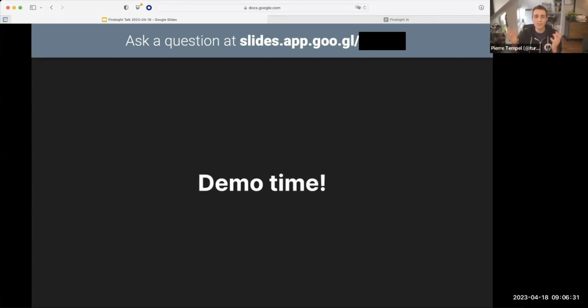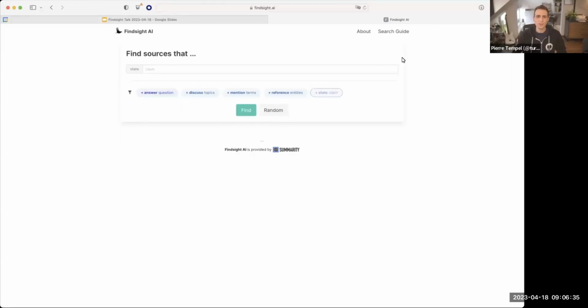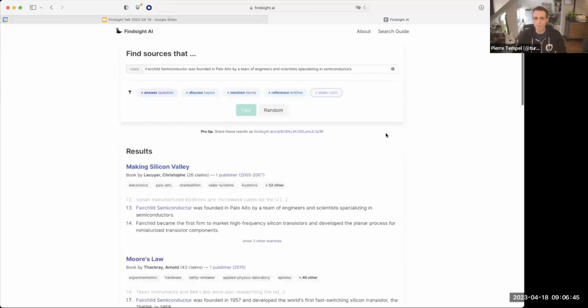But enough talking, let's have a demo. Let me just show you what Findsight is. You can use it, it's public, it's free on findsight.ai. And the best way of explaining what it does is just to start out with a random search. What this will do is Findsight will pick out what is called a claim for us up here. And what Findsight does is it analyzes books, articles, websites, papers, and it extracts the core claims, like the core statements these sources put forward, and then it indexes them for you to search through.